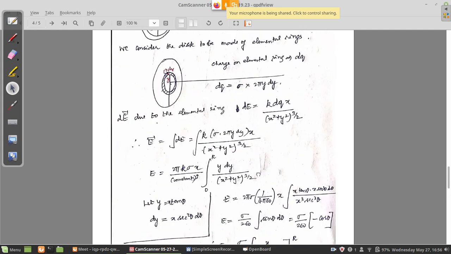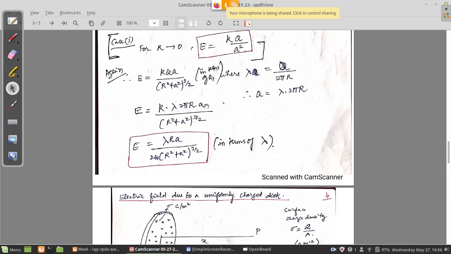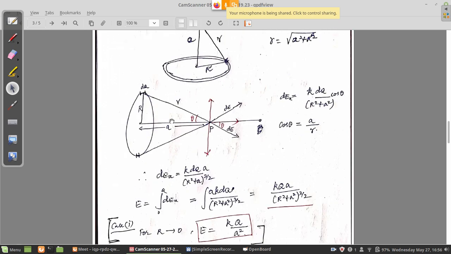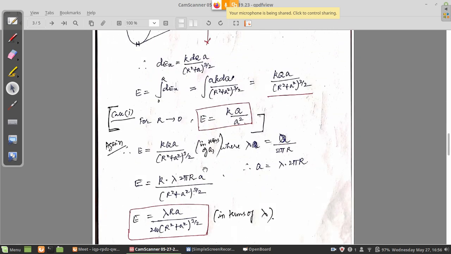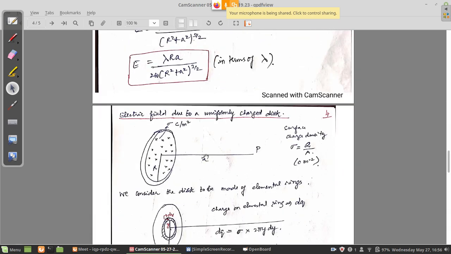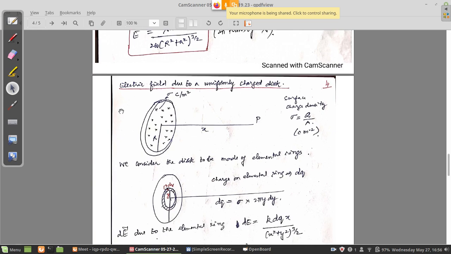In the original triangle, cos theta is x by r. The radius is capital R. Then at this point, you want it at a particular point, right?